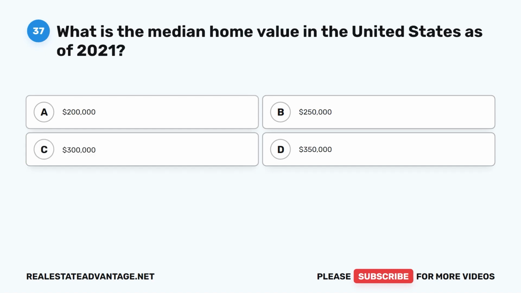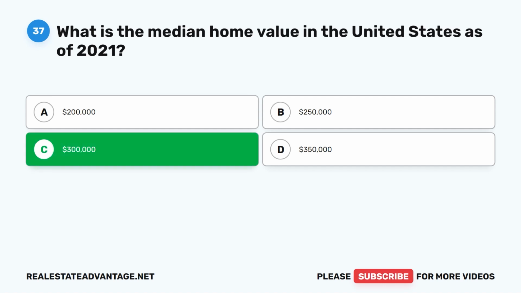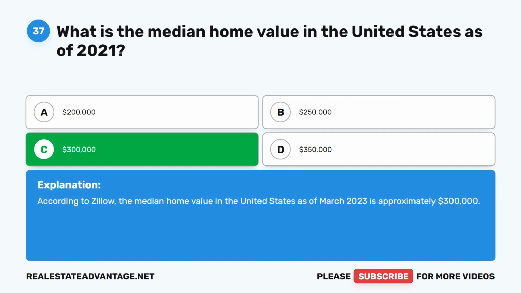Question 37. What is the median home value in the United States as of 2021? A. $200,000. B. $250,000. C. $300,000. D. $350,000. The correct answer is C. $300,000. According to Zillow, the median home value in the United States as of March 2023 is approximately $300,000.